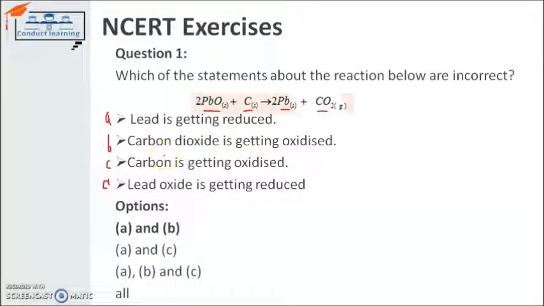Carbon dioxide is getting oxidized, right? Carbon is getting oxidized. Lead oxide is getting reduced. The answer is not given there, but it will be C or D, because carbon is getting oxidized. Carbon is attached to the oxygen, so it is oxidized. And lead oxide gets reduced and becomes lead. So this will be the solution.